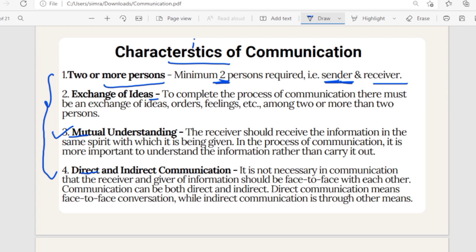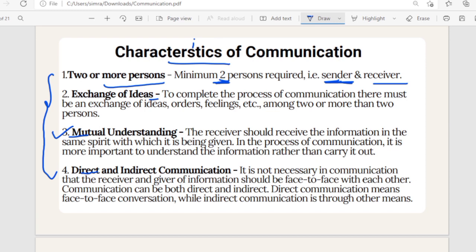Even if you are asking someone for a glass of water, there is a thought behind it that you are thirsty. Or if you are talking with your friends and saying, we'll travel to this place, you are giving them ideas, that you have shortlisted a few travel places. These are the ideas that you're sharing.